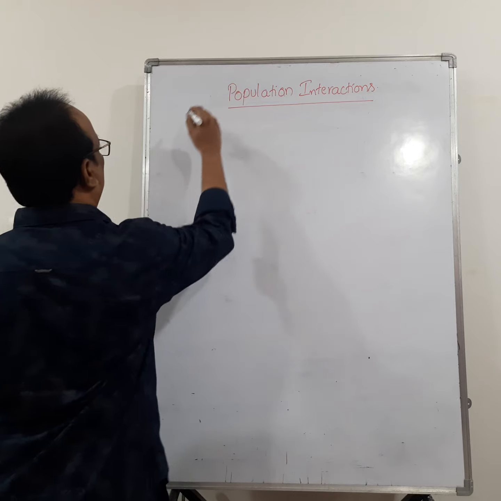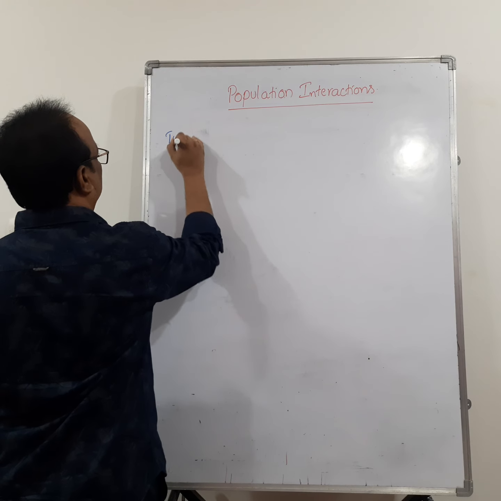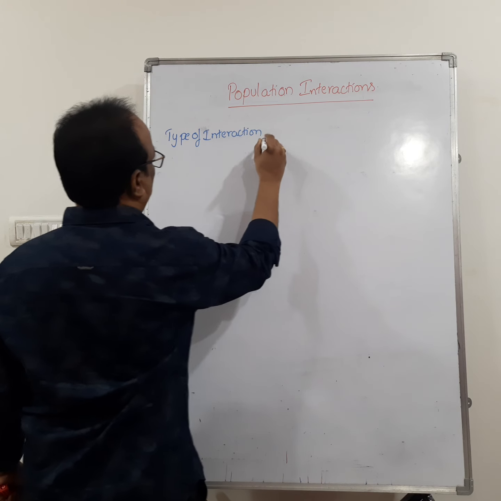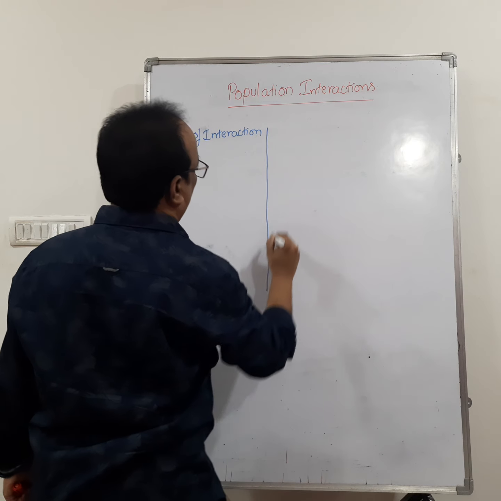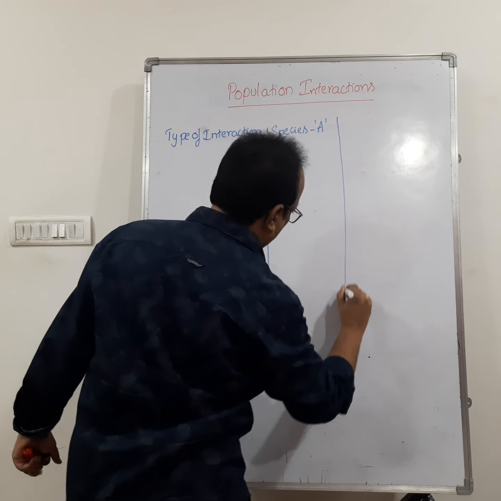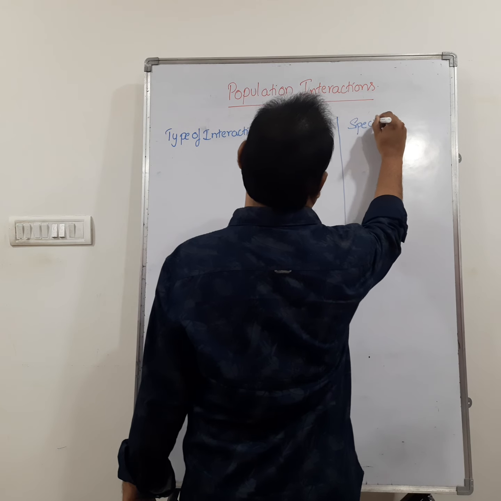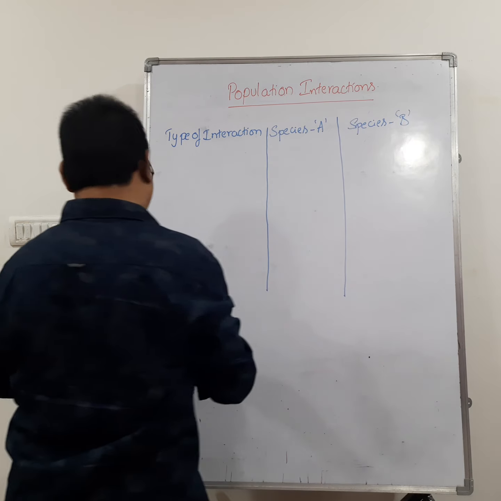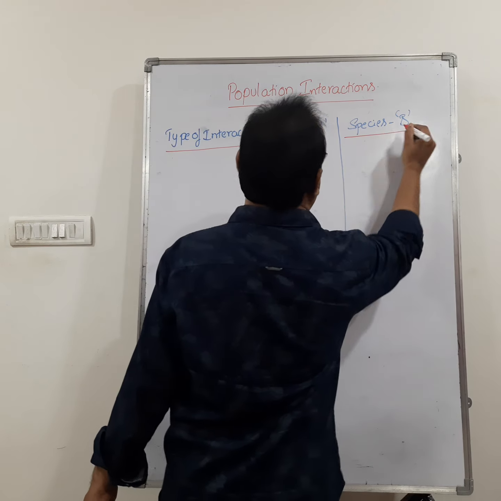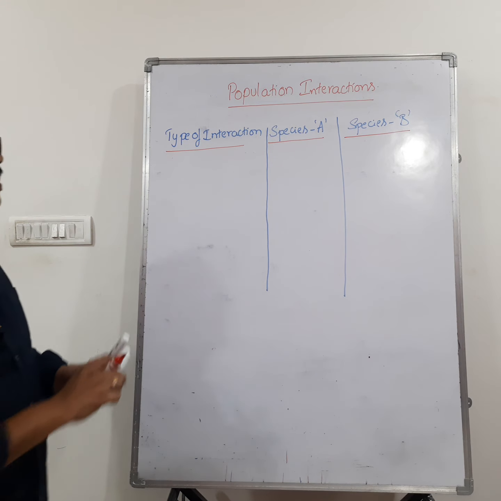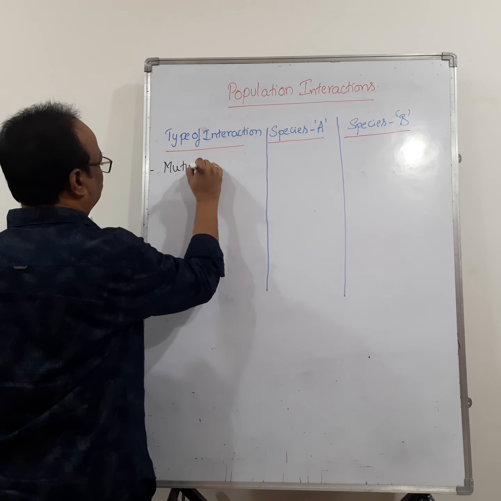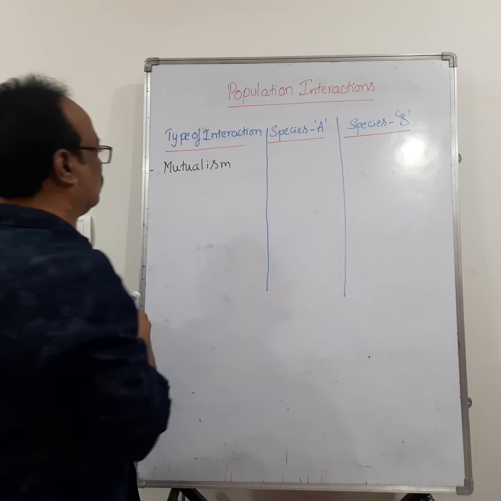Let us see now the types of interactions. I will go for three columns: type of interaction, that is the name of the interaction, then species A, and species B. The first one is mutualism.